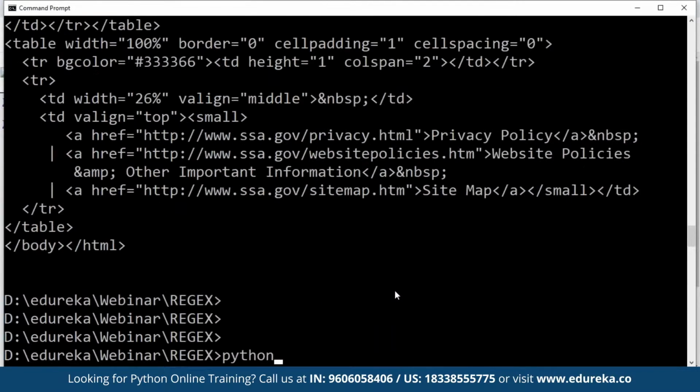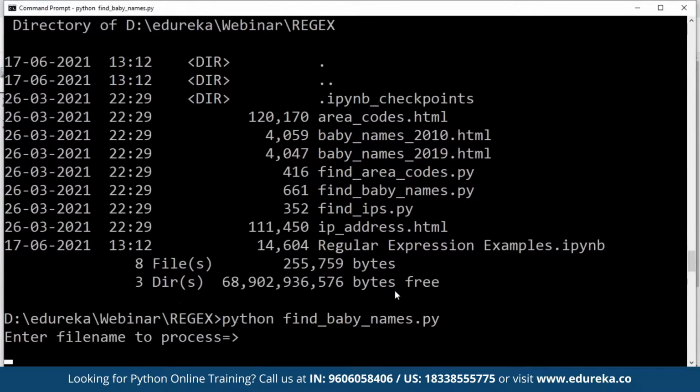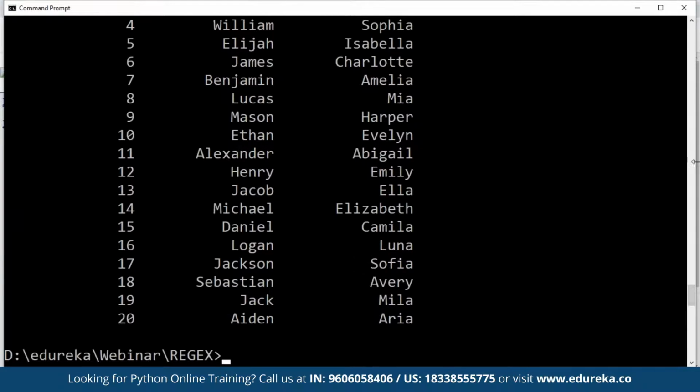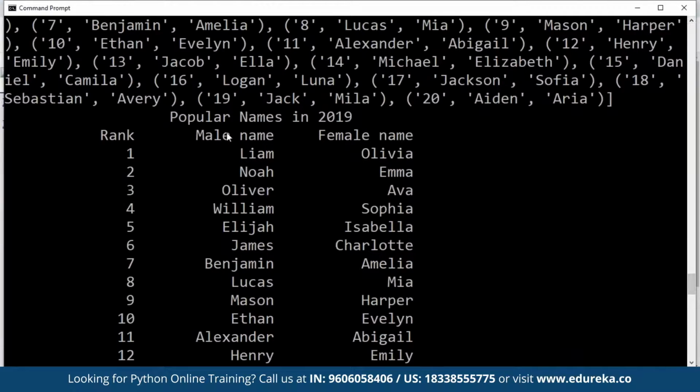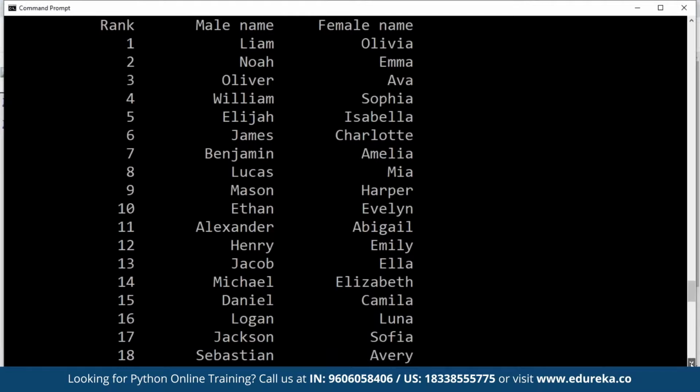So this is my program, where I say find baby names dot py. When I run it, it asks me what file name you want me to process. So I said baby names 2019.html, and that's it. You see, it generated a nice report for me based on the data I have pulled. Popular names, male, these are all things I fetched using regular expression. And it is able to give me the same thing that the HTML is showing me. That is the way I want, because I want to show it to my client or whatever the requirement. But you see, I extracted it from a website. This is the same thing.